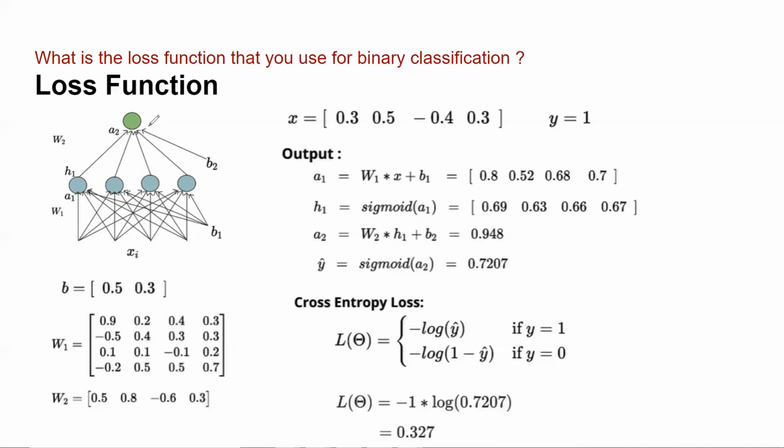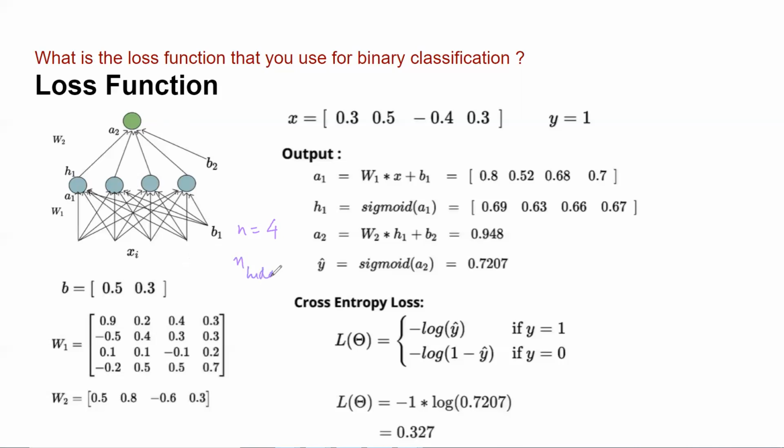If the probability value is less than or equal to 0.5, I can say that particular instance will go to class 0, else it will go to class 1. You see here I have a total of 4 inputs. The number of neurons in the hidden layer is 4.